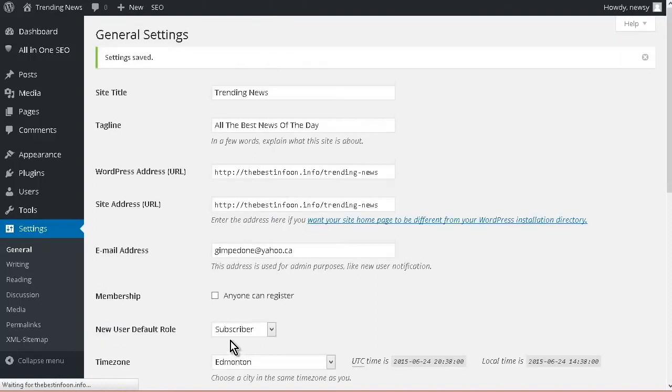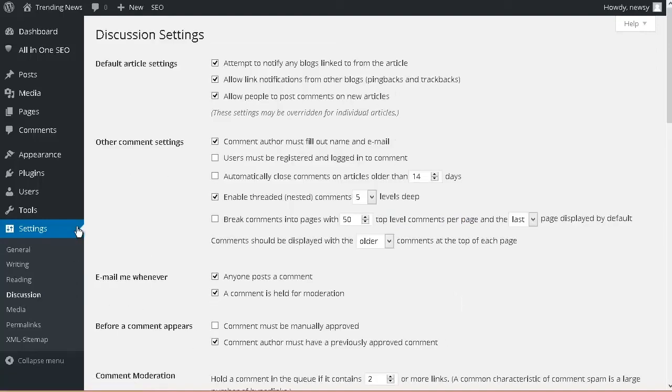Now let's go to discussion. Now you don't have to allow comments on your site if you don't want. It's a good idea to have them on here actually, especially if you have Akismet installed, because you get other people creating content for you. The only problem with that is that you might get somebody putting some bad content on there that isn't caught by the spam blocker, and if you're not checking all these things, you may get some stuff on there you don't want. So it's up to you.